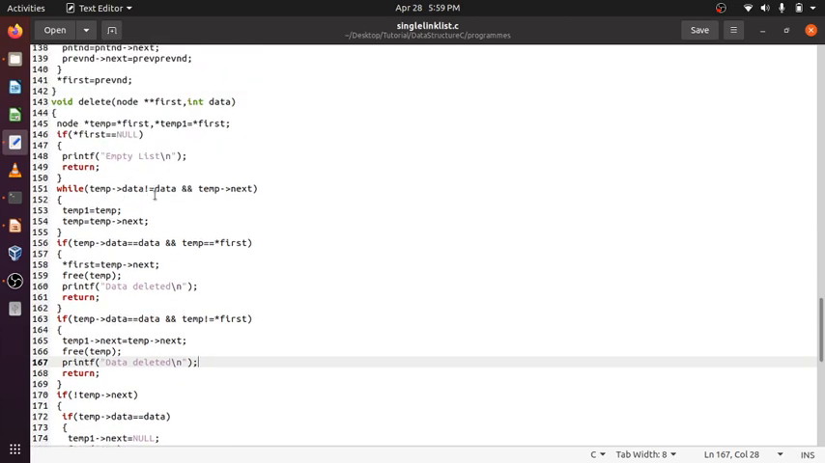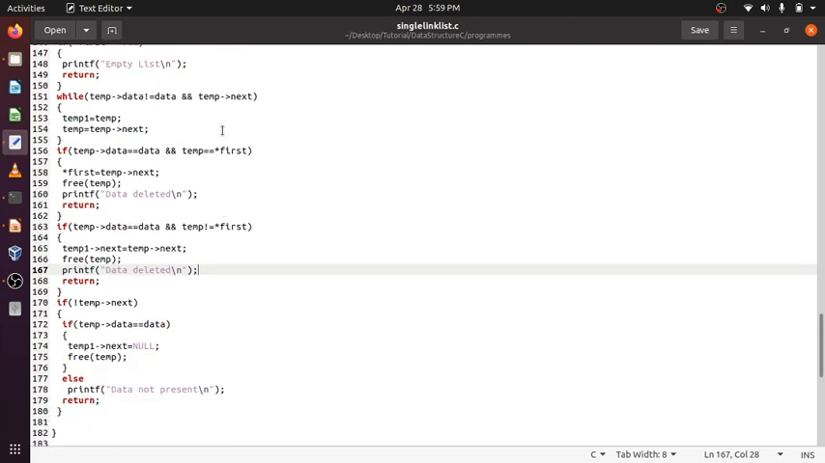Again, it will go until temp next equals null. This part I have explained before. Temp will point to the first node, and after that it will go on while temp data is not equal to data and temp next is also not equal to null. So it will go on traversing until it reaches the last node.